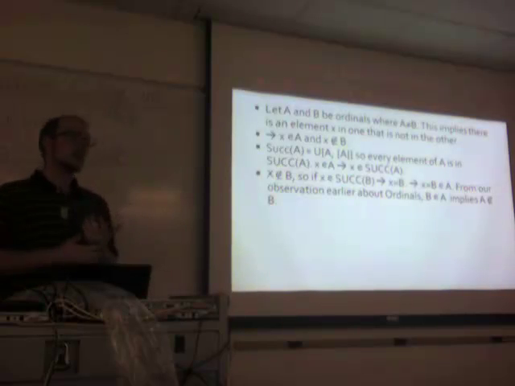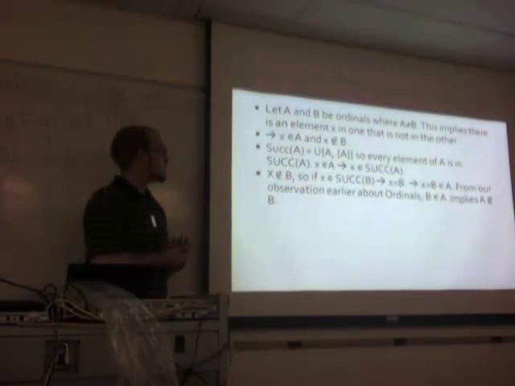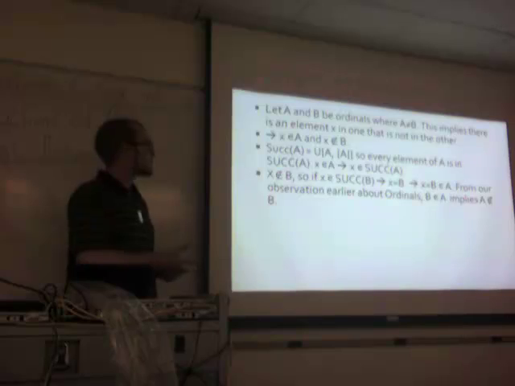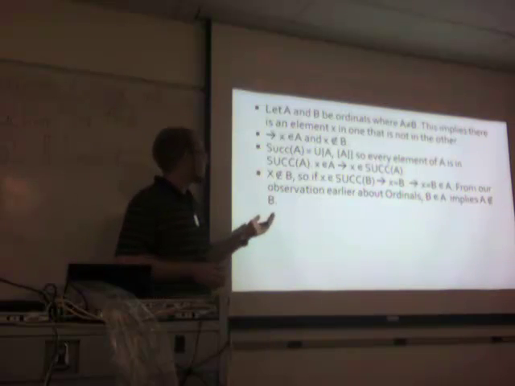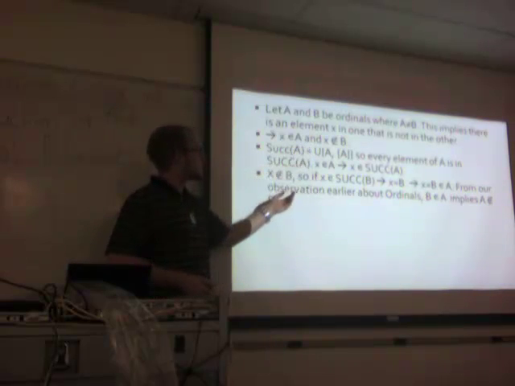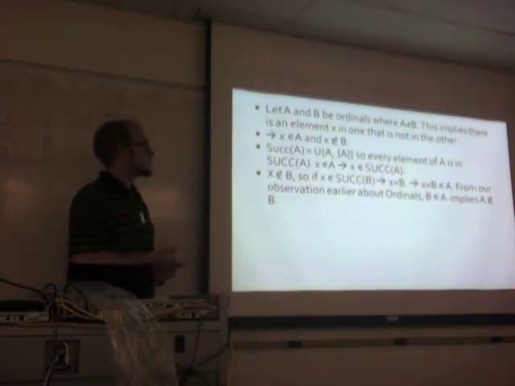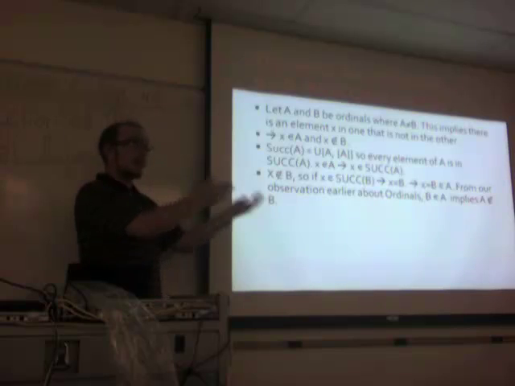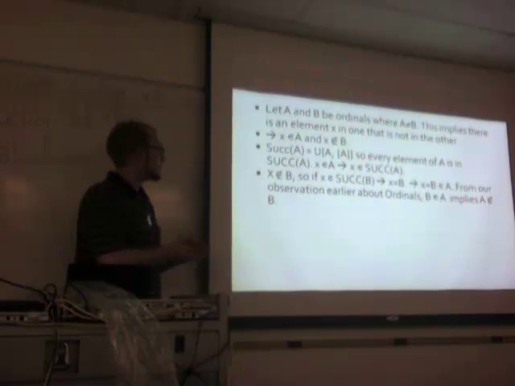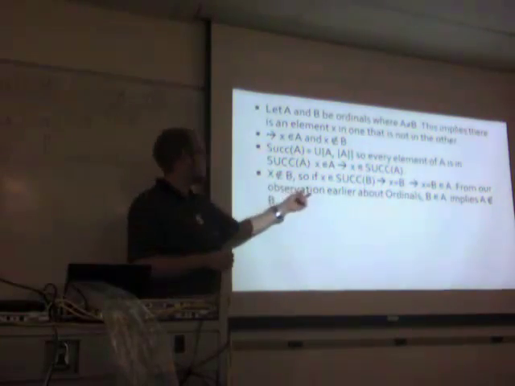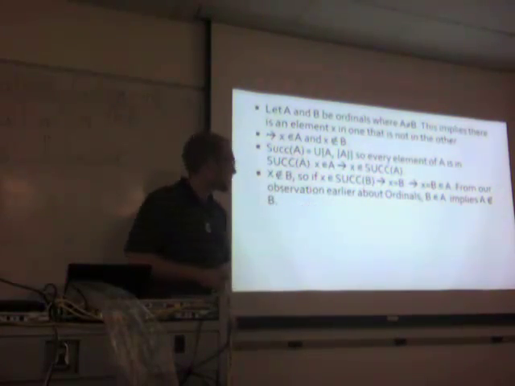However, we know x is not an element of B. So if x is in the successor of B, we know it's either an element of B or B itself. Since it's not an element of B, this implies that x has to equal B. But then x is equal to B, which is an element of A, because x is in A. But from our observation about ordinals earlier, if B is an element of A, then A is not an element of B.